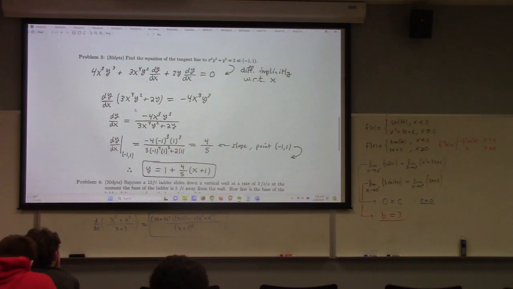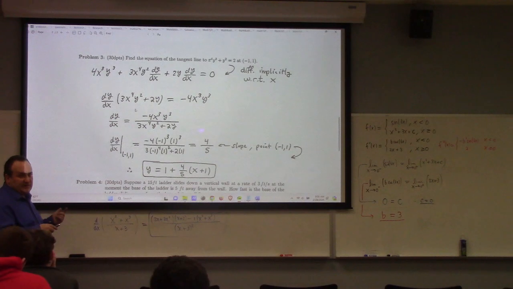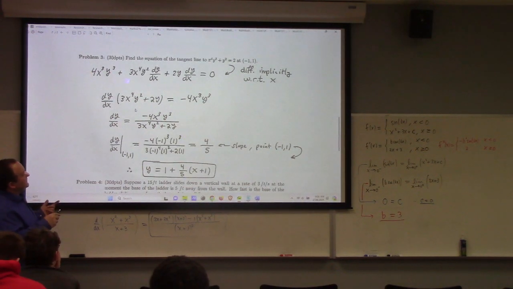So I think in retrospect, maybe like 3 of you have this mistake. I'm not sure. I don't remember exactly, but a lot of you had like a +2 here or something. Do you know where that came from? For those of you who had a +2 here in your quiz 6, where it came from was in the original differentiation.